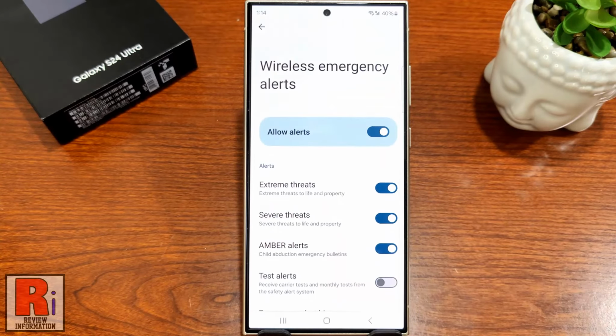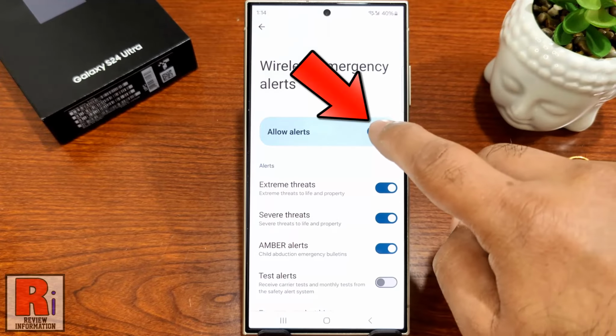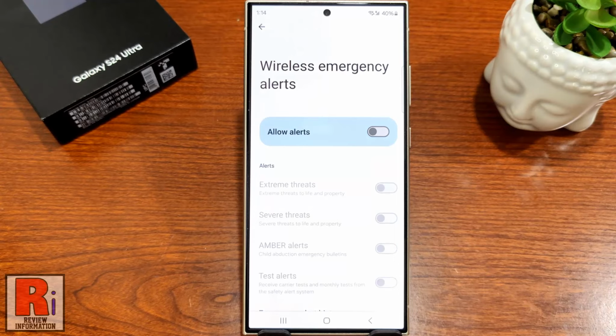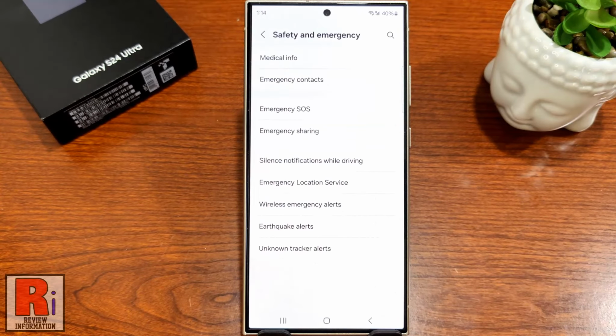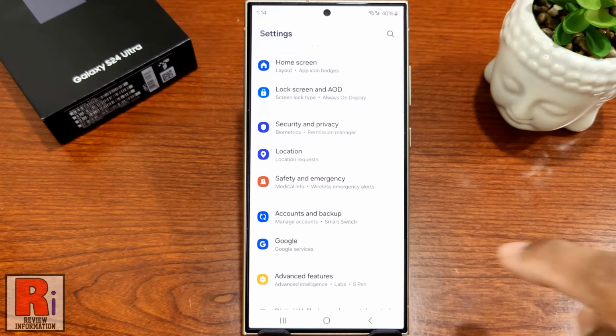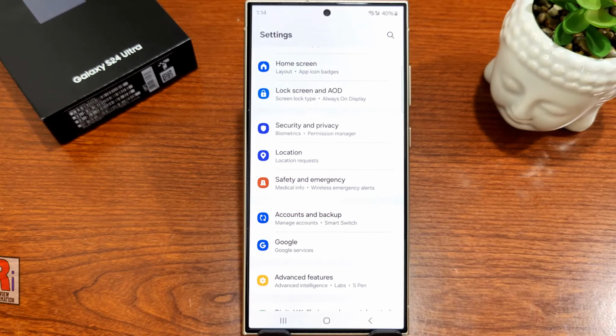If you want to disable all at once, just tap the slider beside Allow Alerts. That's it. From now on, you won't receive any types of emergency alerts from authorized federal, state, local, tribal and territorial public alerting authorities. So in this way, you can stop wireless emergency alerts on Samsung Galaxy S24 Ultra.